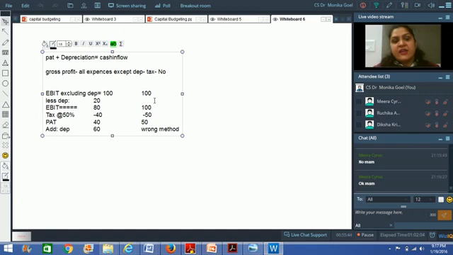If you would not take depreciation, your expenses will get reduced, and because your expenses will get reduced, your tax amount will increase, and thereby your whole calculation will go wrong. So you have to first reduce depreciation, calculate your taxes, then find out the profit after tax, and to this profit after tax, you will again add back depreciation to find out the cash inflows. Got it now?